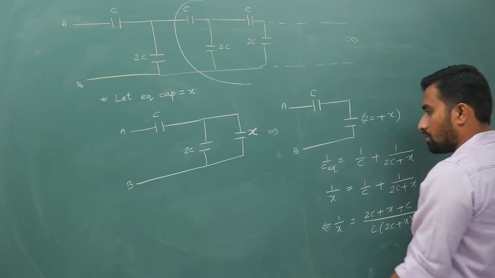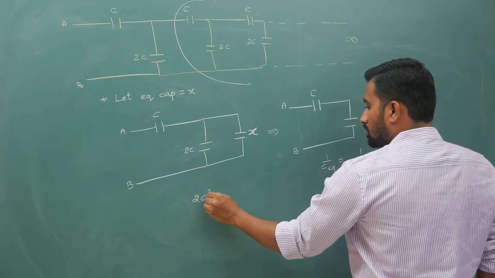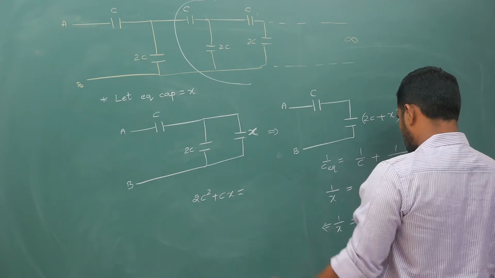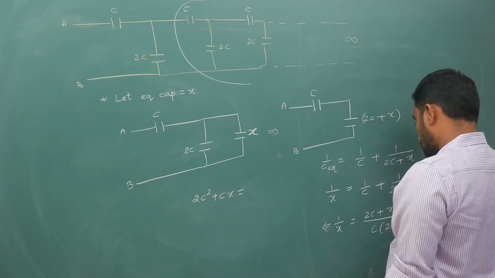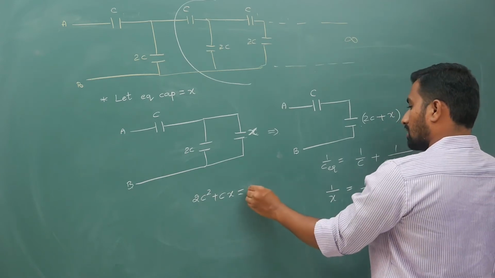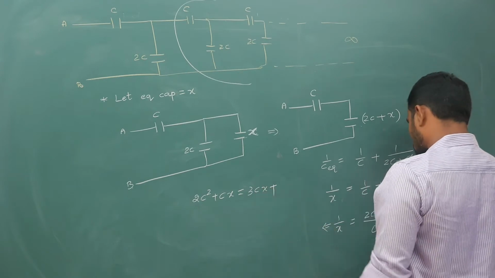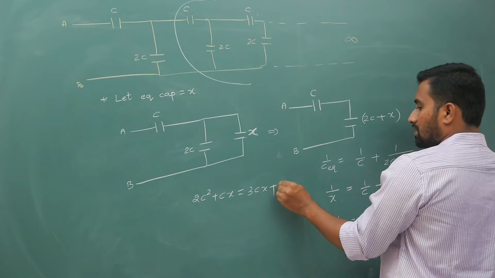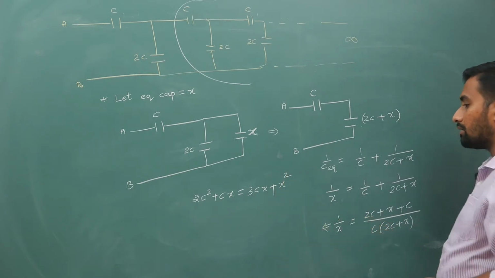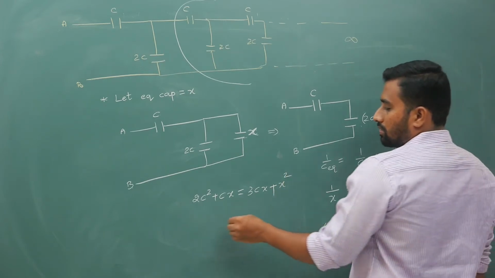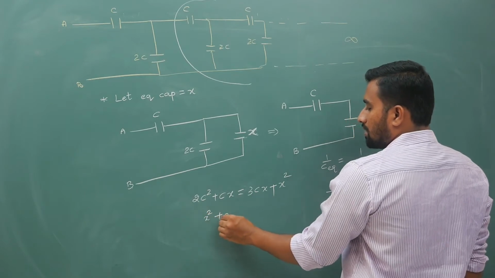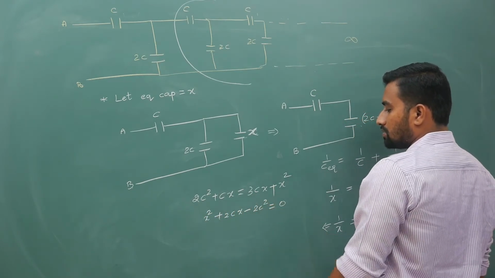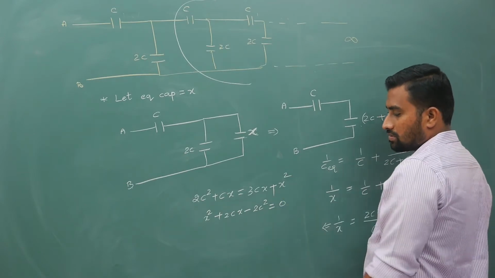So from here your (2c square plus cx) times (3c plus x) will give you 3cx plus 2c plus c is 3c plus x square. In the denominator you have 2c square plus cx. So rearrange the terms: x square plus 2cx minus 2c square is equal to 0. I have brought the other terms to this side.